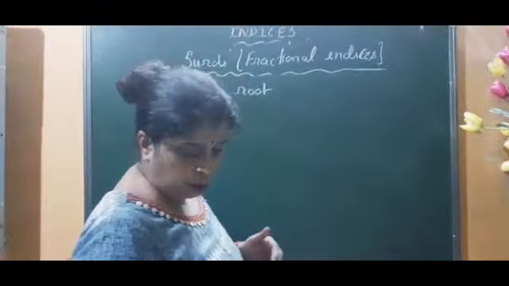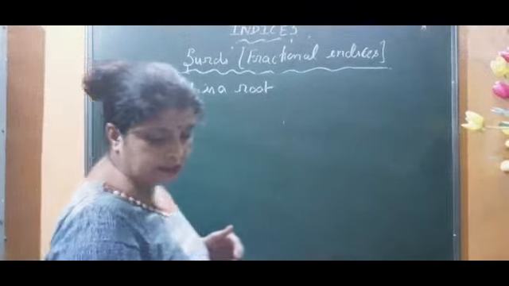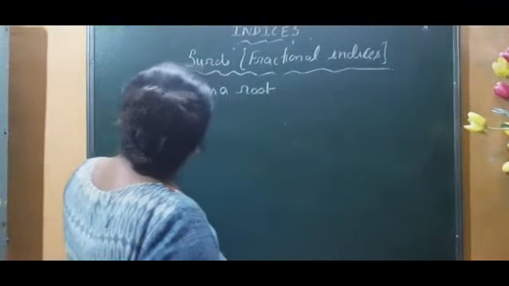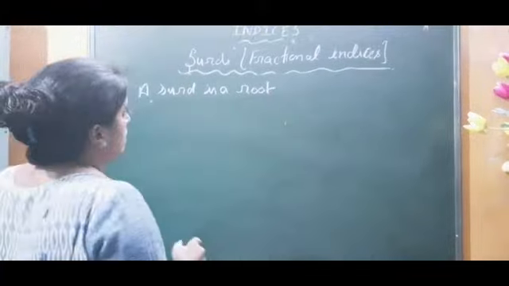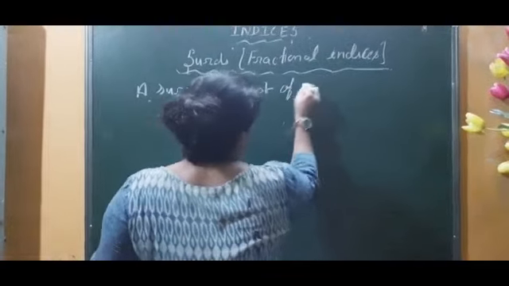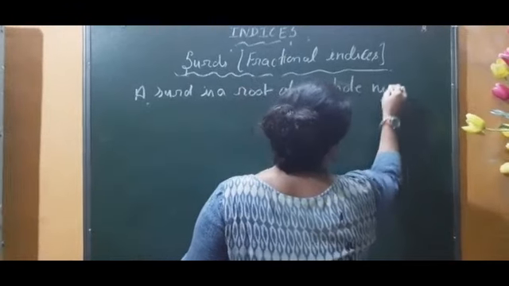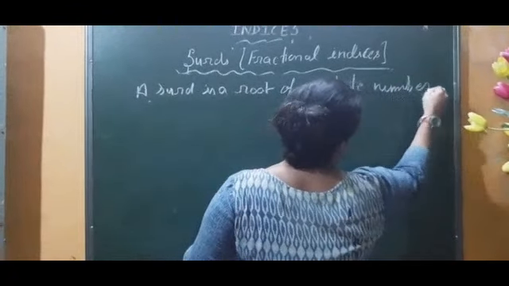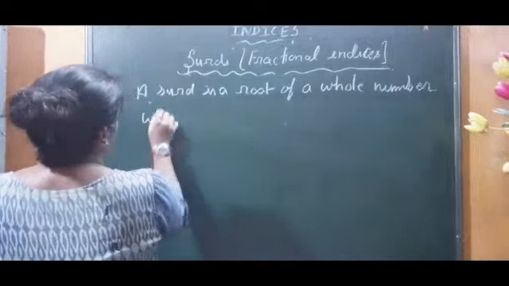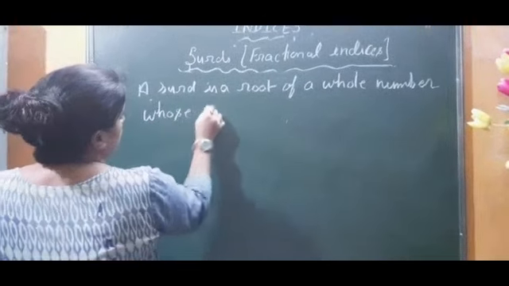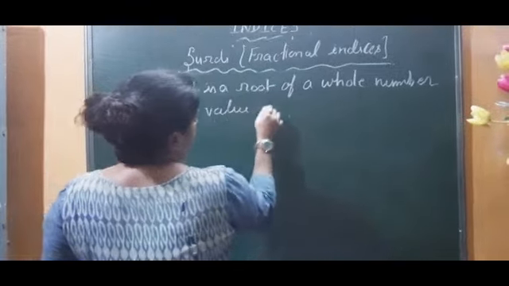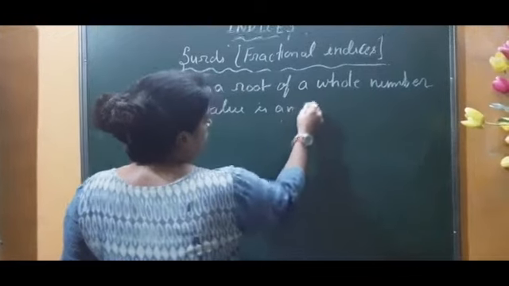So a surd is a root of a whole number that has an irrational value. A surd is a root of a whole number whose value is an irrational number.